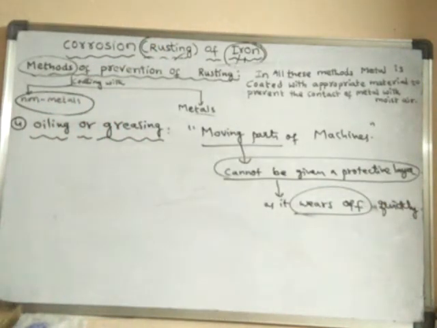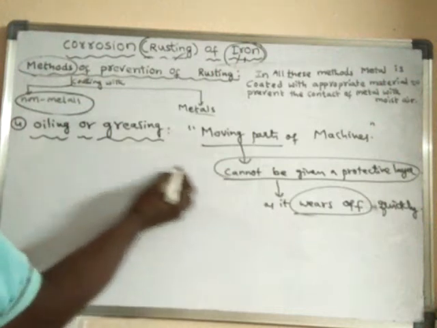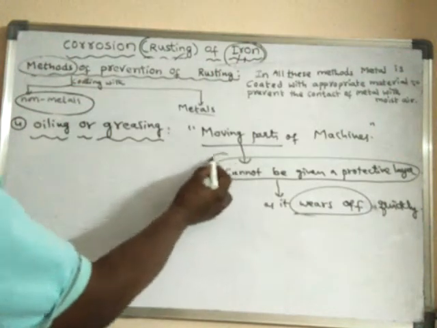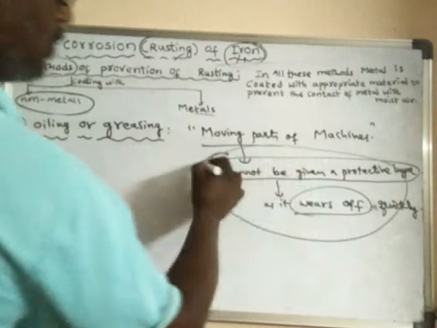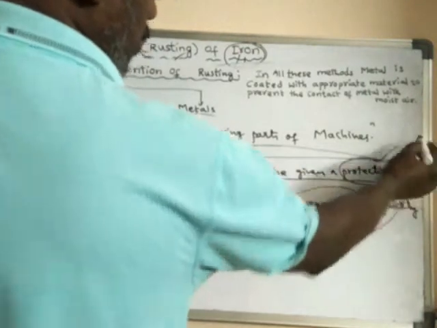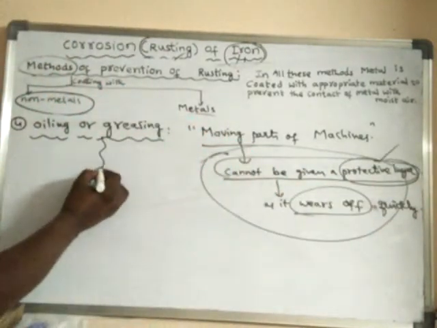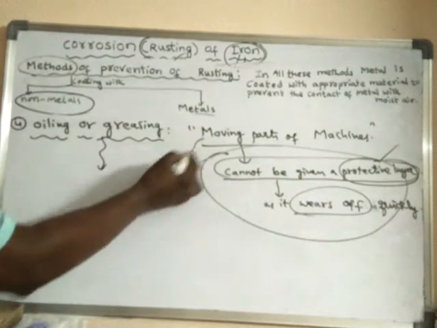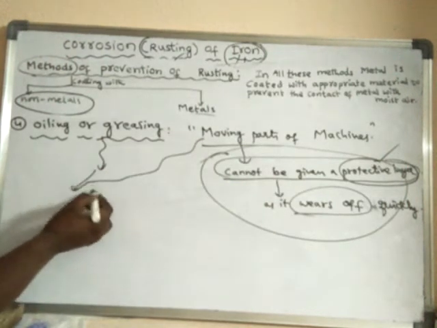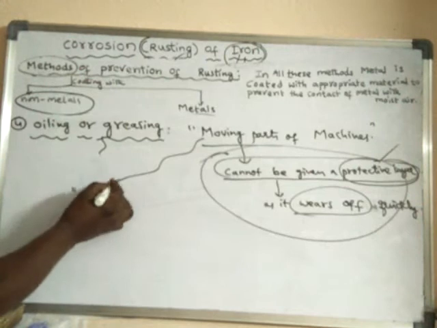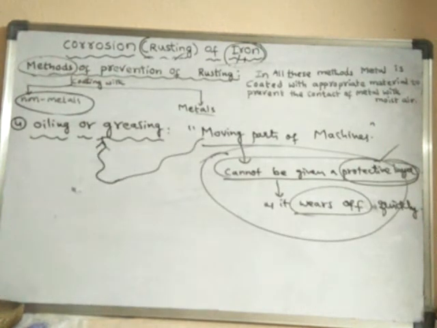These moving parts of the machines are protected from rusting by coating with oil. Since we cannot give a protective layer, these moving parts of the machines should be coated with oiling or else greasing.